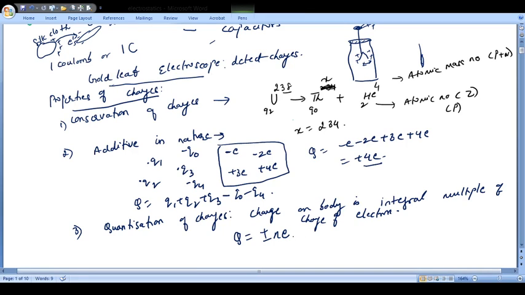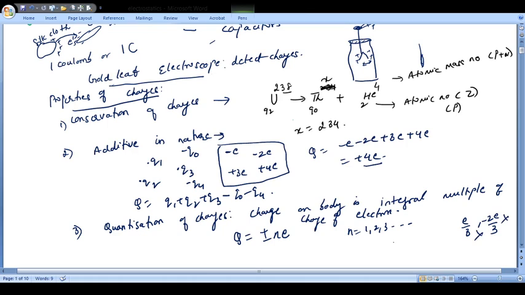I cannot say the charge on a body will be minus half e or minus 1 by 3 e. It has to be an integral multiple, where N takes the values 1, 2, 3, 4 and so on. So you cannot talk of charges like e by 3 or minus 2e by 3.